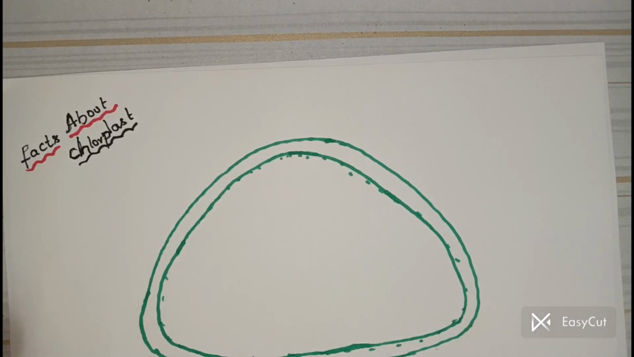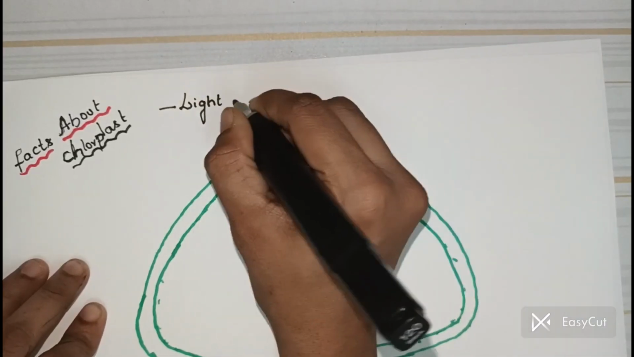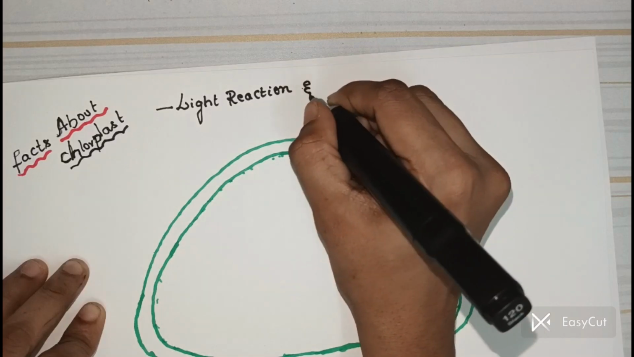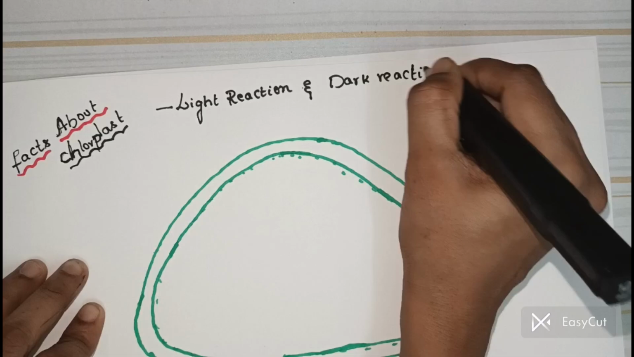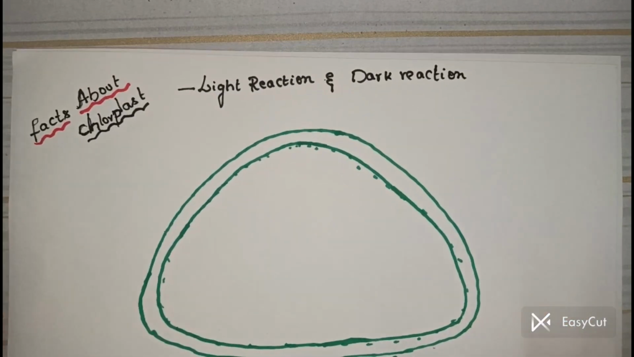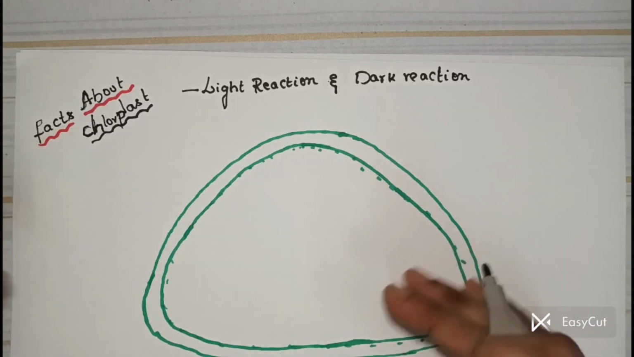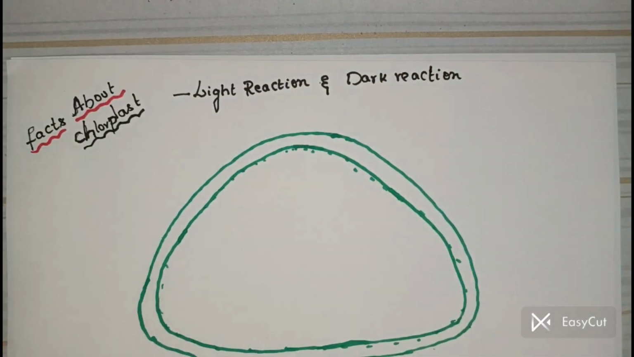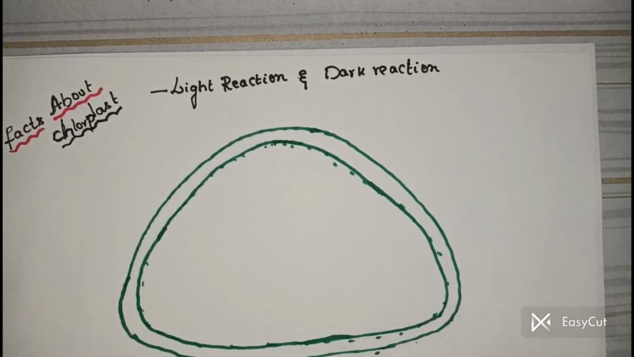So let us say here, the first thing is that photosynthesis is going to occur in two steps. One is light reaction, another one is dark reaction. My question for you is, do both these reactions occur inside the chloroplast, or does light occur inside the chloroplast and dark outside? Both light and dark reaction are going to take place inside the chloroplast. Right. So now let us start here.